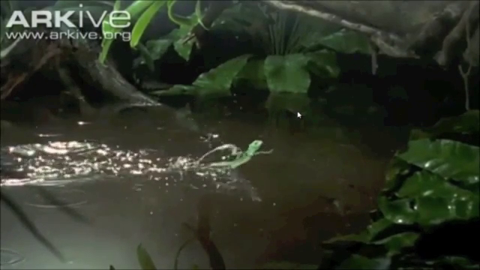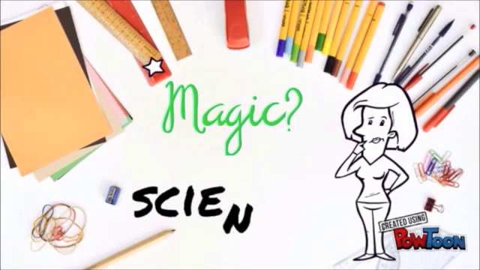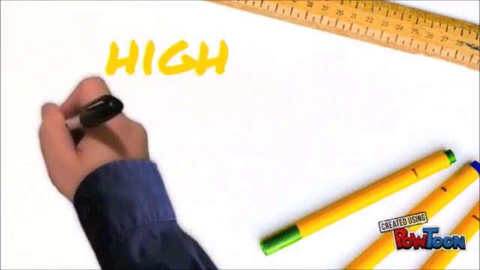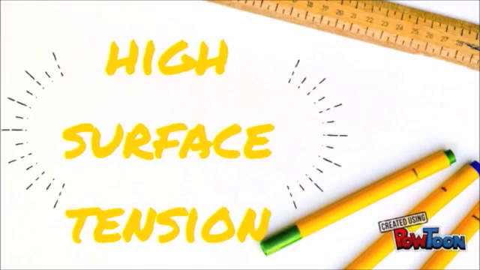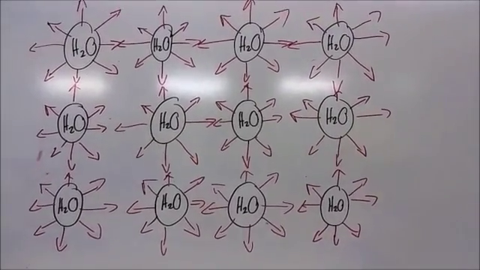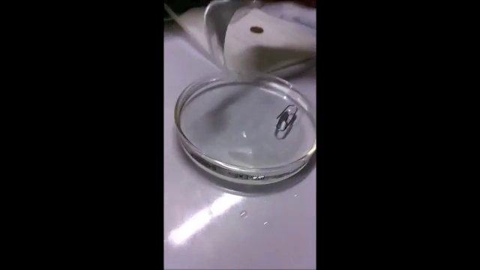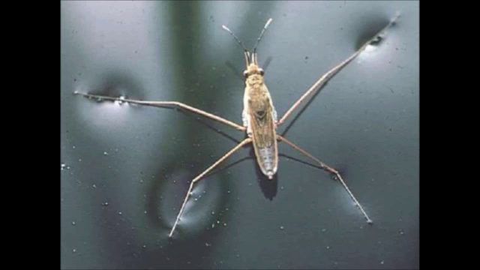The basilisk lizard can travel on water just by walking on the surface. Is this magic or science? This is due to the high surface tension caused by the cohesion of water molecules. It's so rigid that it could form a thin surface that could hold small metals, such as this paper clip, and allow some insects to walk on water, because their weight is not enough to penetrate the surface.